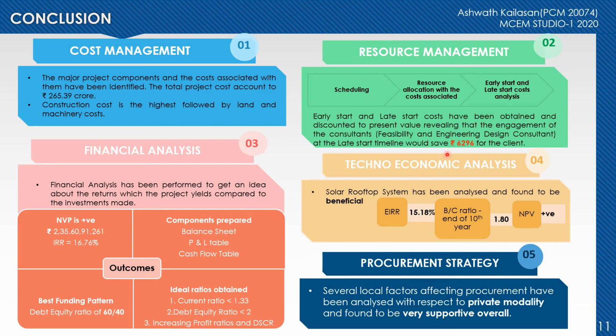Then the financial analysis shows that the most favorable funding structure corresponds to a debt equity ratio of 60-40. It has a positive NPV, and also the IRR comes out to be positive, and it is greater than 7.5%, which is the interest rate considered. And also the various ratios analyzed are ideal.